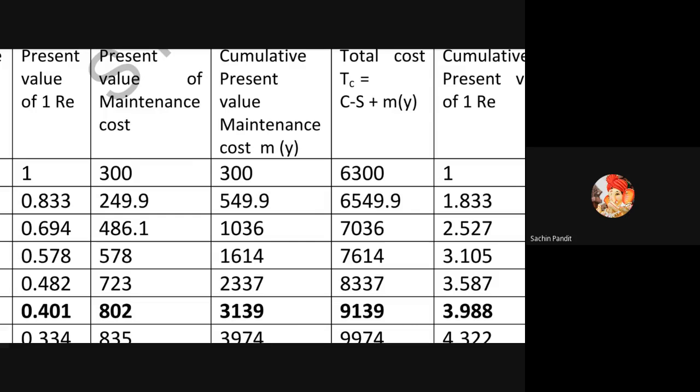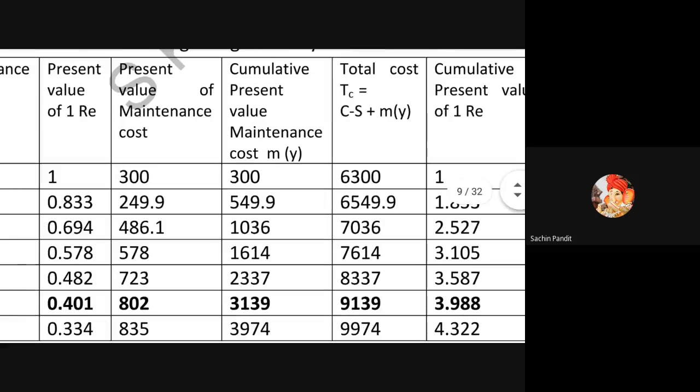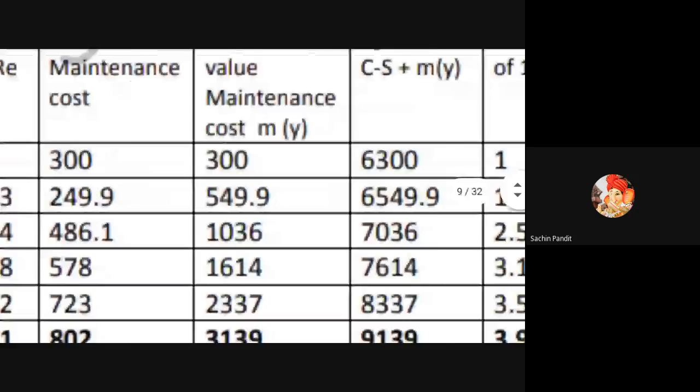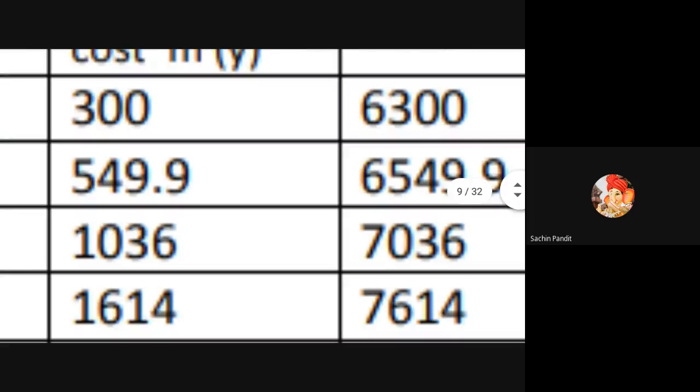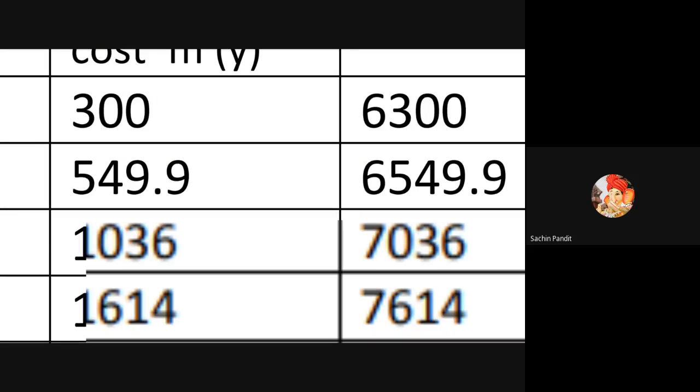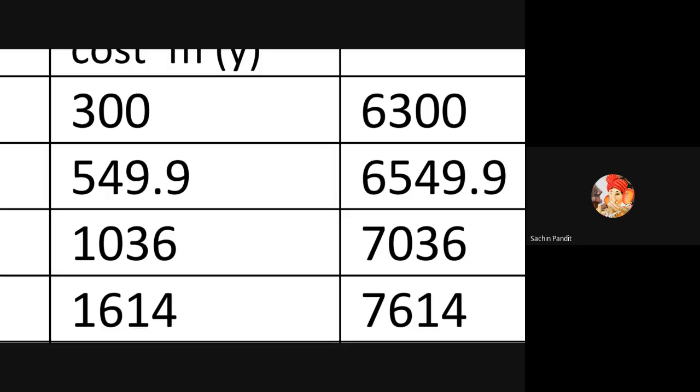Very simple, only addition. 3,000 plus machine price 6,000, 6,300. 549 plus 6,000. 6,000 plus 1,036 is 7,036. Definitely very simple addition. Just add 6,000 to each value, and that will be the answer. This is nothing but the total cost.